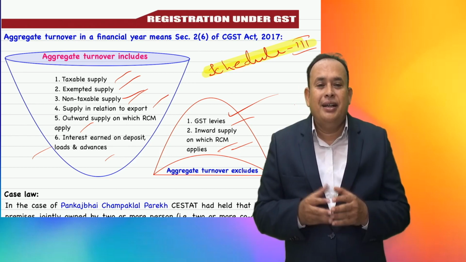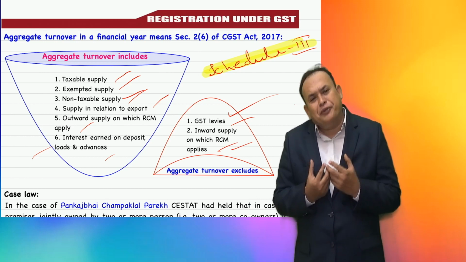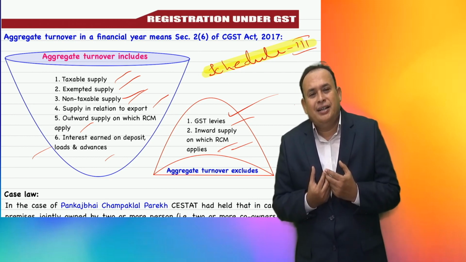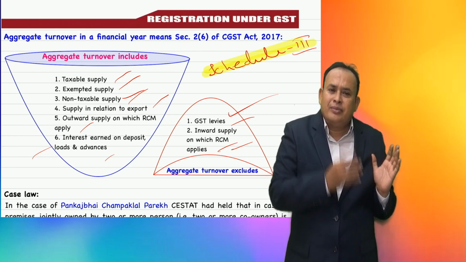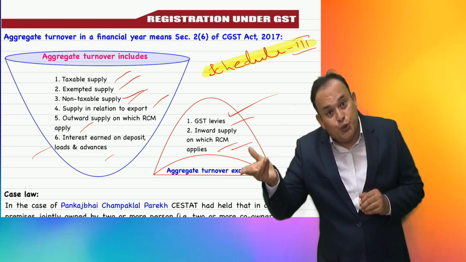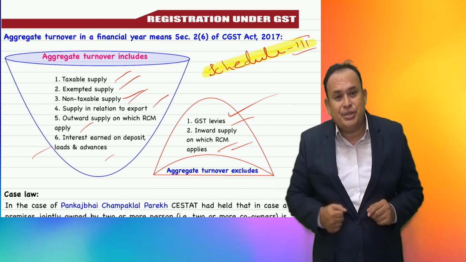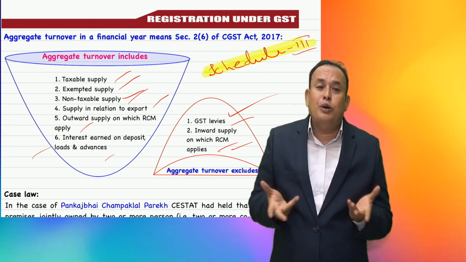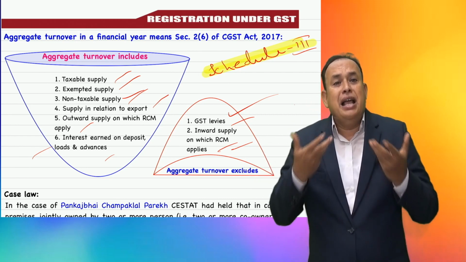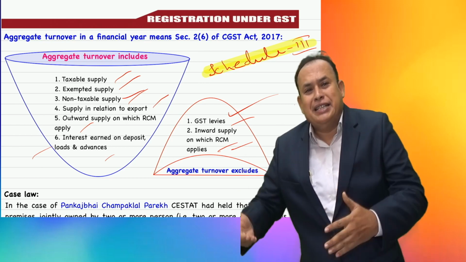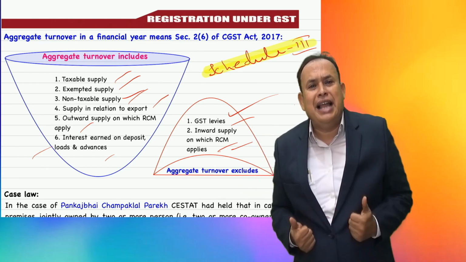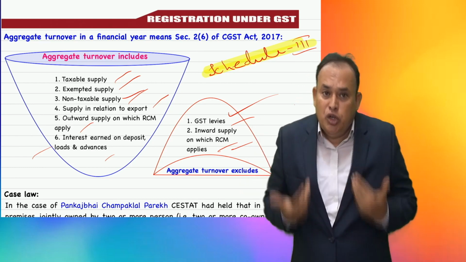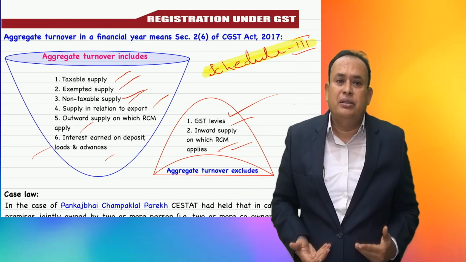Sir, I am a retired professor. I owned a piece of land. I sold it for 2 crores. Land sold for 2 crores, that means more than 40 lakhs. If you say, hey Mr. Retired Professor, you are liable to pay GST, I am liable to pay GST? No, aggregate exceeded 40 lakhs, go for registration. If you say you want me to go for registration, I will cry.